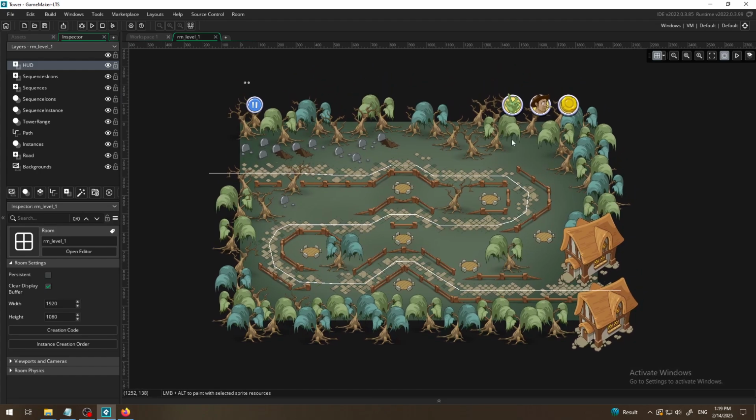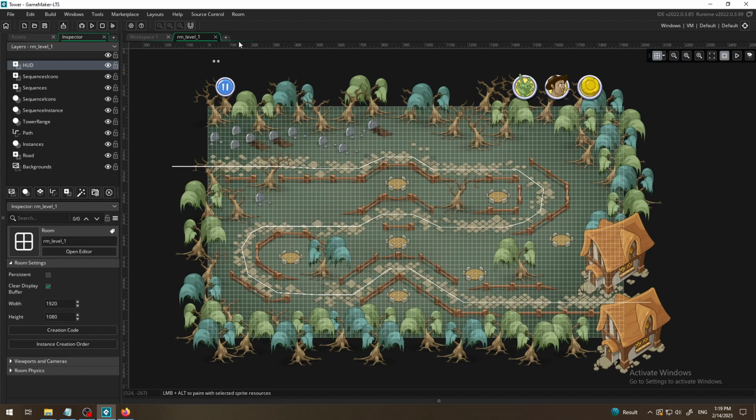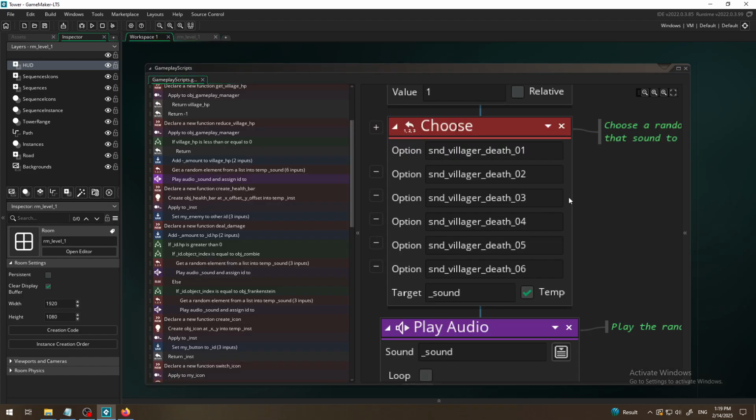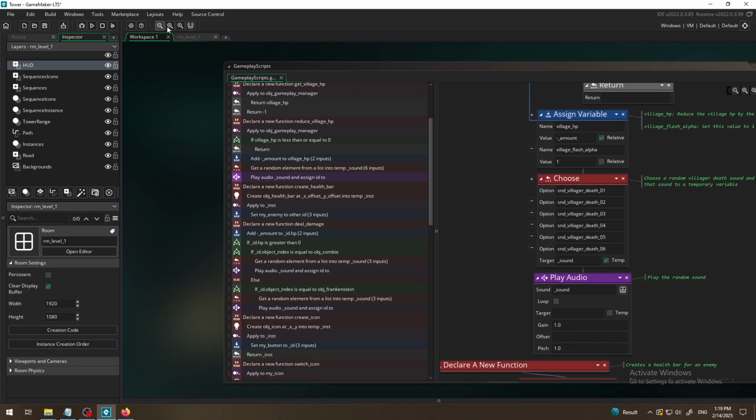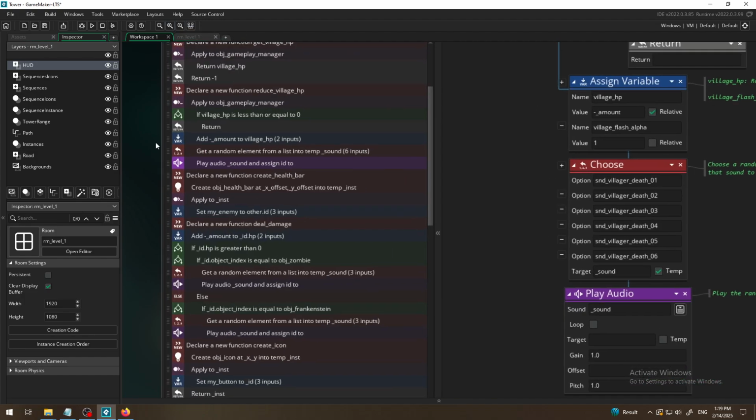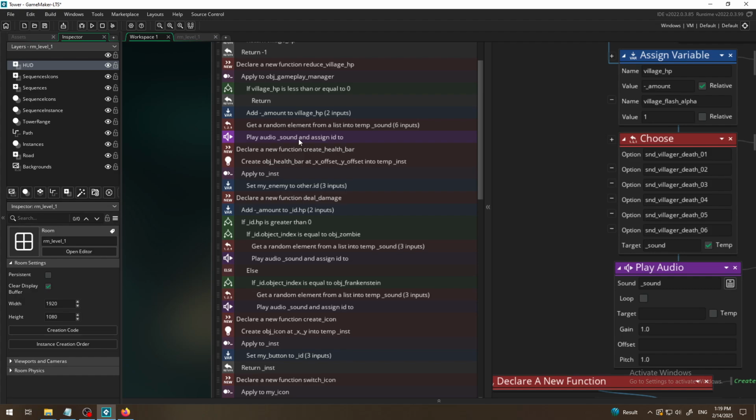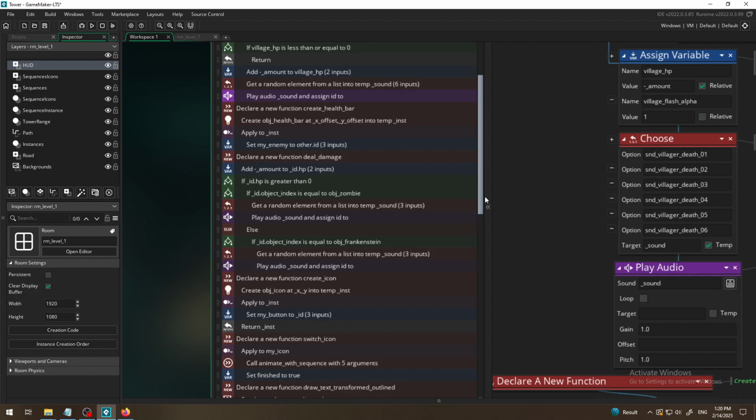And when it decreases, the sound of the villager death will be played. So this is where you can find it. So we have learned that, but that is not what we need. So let us continue searching for more. Okay, so this play audio sound is not what we need. Let's go for another.